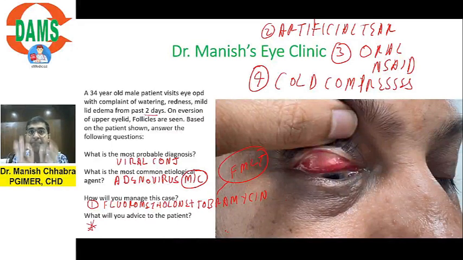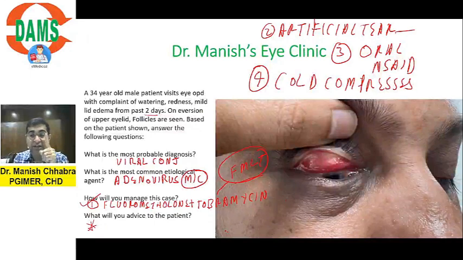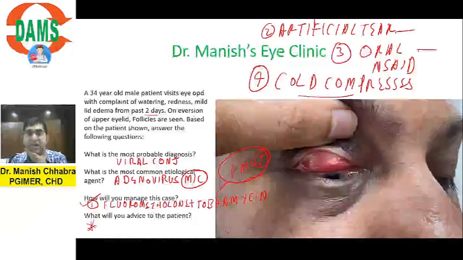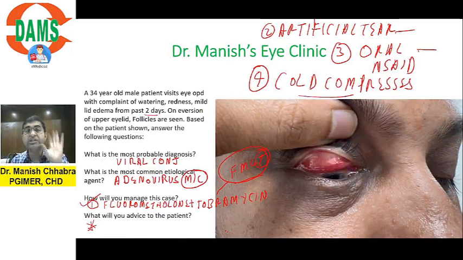Now if you come across a case of epidemic keratoconjunctivitis or viral conjunctivitis, you will give FMLT, artificial tears, oral NSAID and cold compresses. Why FMLT? You will say, sir, why are we giving antibiotic when it is viral? Valid question. Because there can be a superadded infection. To prevent the superadded infection, you will give tobramycin. Or you can also give moxifloxacin along with these eye drops.